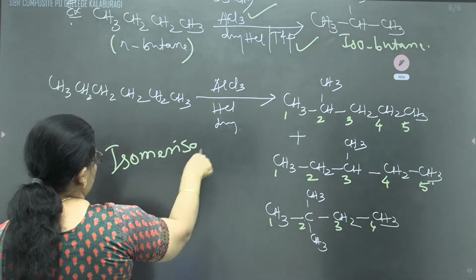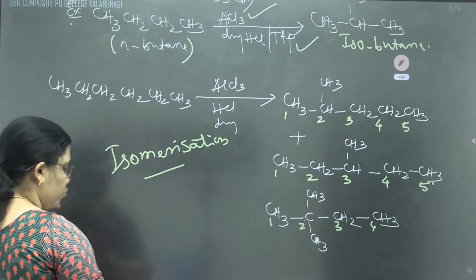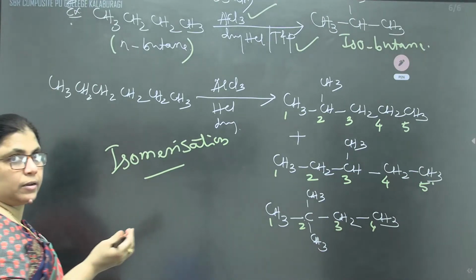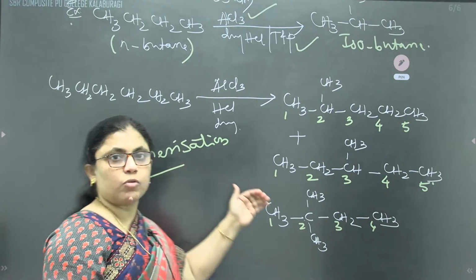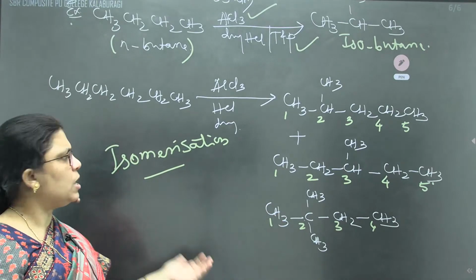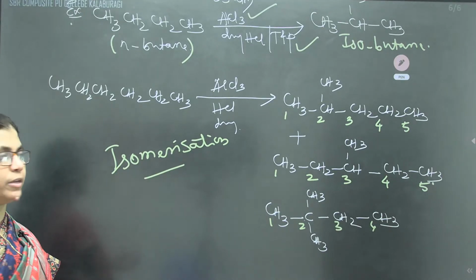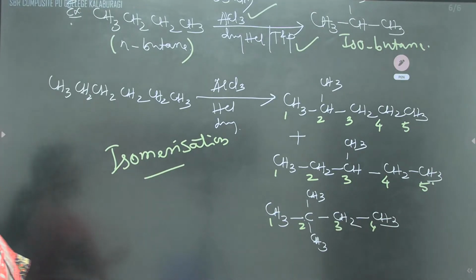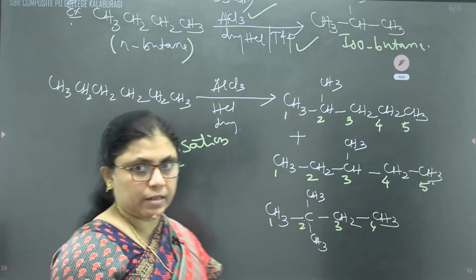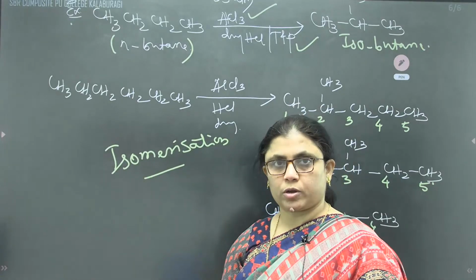It is called what, children? Isomerization. Therefore, isomerization is one where the number of chain isomers are going to be different. In here, normal is converted into iso, can be converted into neo or the tertiary. Many of the branchings are going to occur in such a way that different probable chain isomers are obtained when normal chains are isomerized with AlCl3, dry HCl at a particular temperature and pressure.